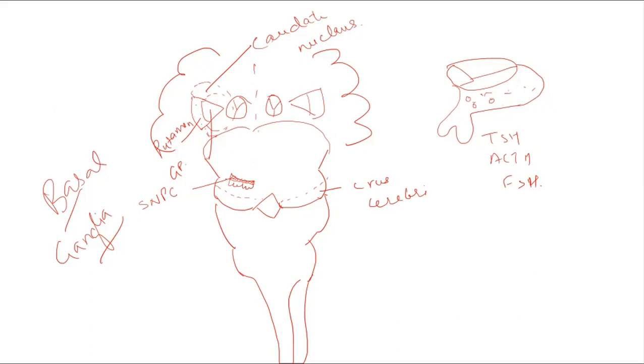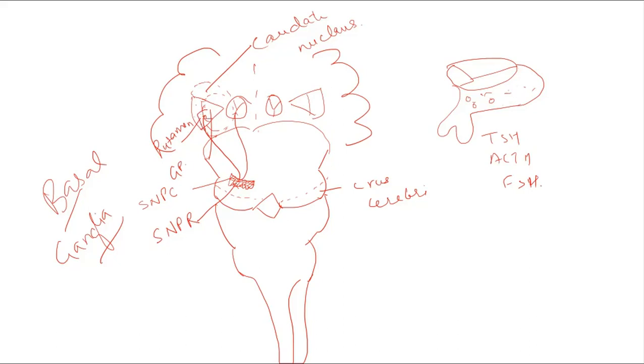Now, this substantia nigra has a part which is compact, which we call the substantia nigra pars compacta. And we have another part which is called the substantia nigra pars reticulata. It is called pars reticulata because it is a little free, reticulum-like, loose structure. This whole thing forms a part of my basal ganglia. It has a connection with the globus pallidus and the basal ganglia's other nuclei, and it also has a connection with the thalamus. So it forms 2-3 interconnections here.